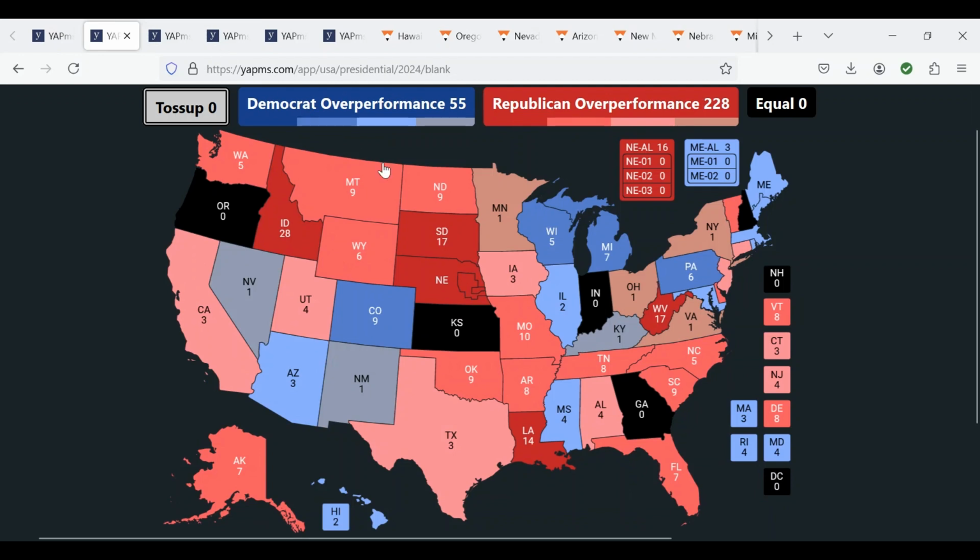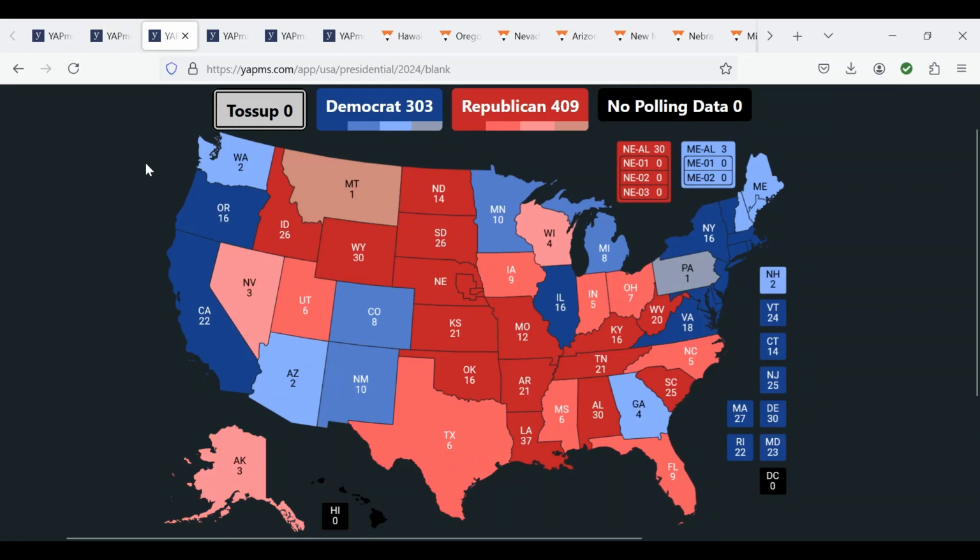As we can see, the Democrats were very underestimated in the Rust Belt states, in the swing states of Arizona and Nevada. The Republicans did not overperform in any critical swing states, unless you consider North Carolina to be critical. They did slightly improve in the somewhat close states of Minnesota and Virginia, but this map overall definitely favors the Democrats.